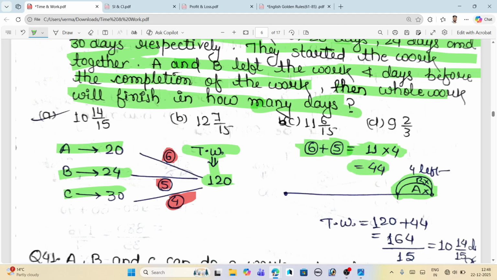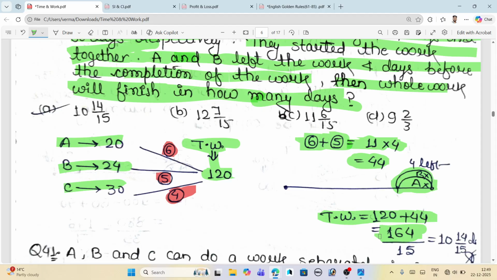So when we add this number to the whole, the total work is equal to 120 plus 44, that is we get 164 as the total work when no one left out. Okay, so divide by the total efficiency, which is 6 plus 5 plus 4, that is 15. We get 10 whole 11 by 15 as the number of days, and the right answer is option A.